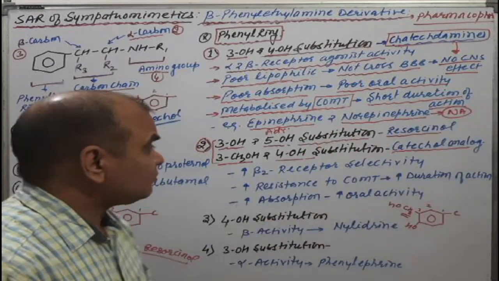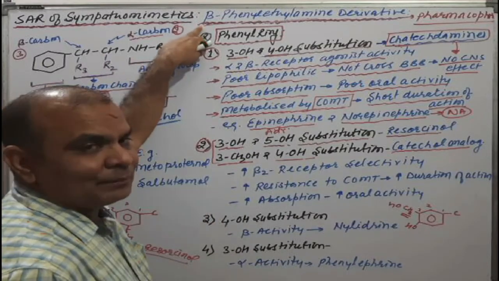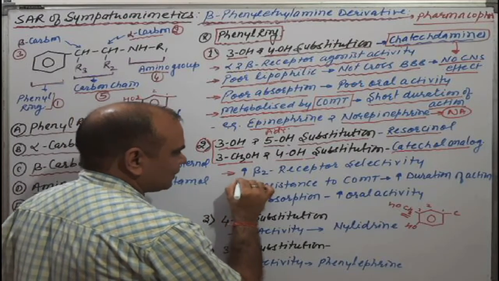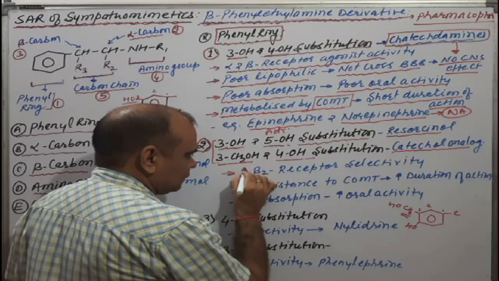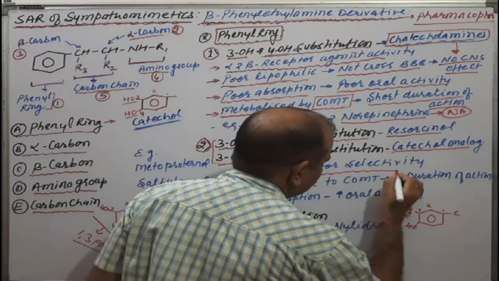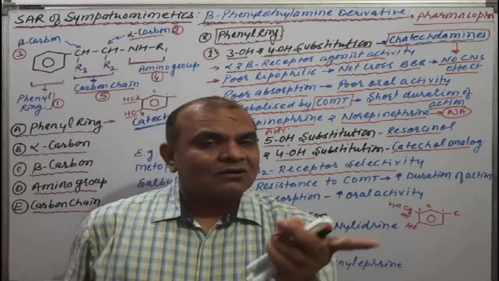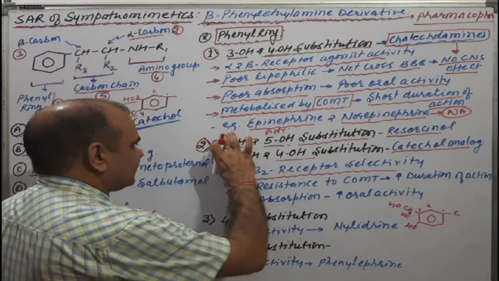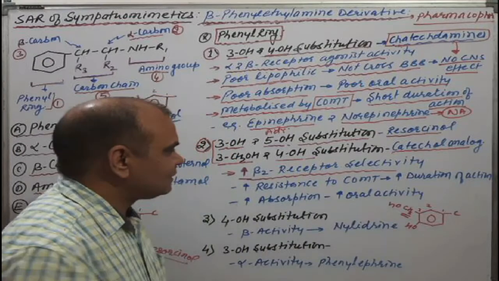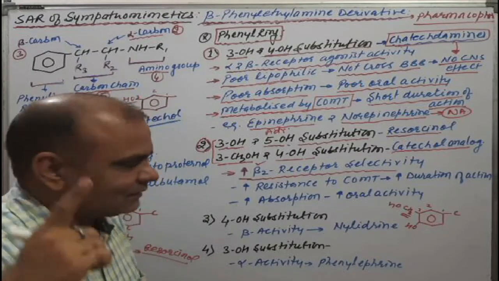If we do such substitution on beta phenylethylamine, then what will be the action? First point, the arrow shows increased beta 2 receptor selectivity. If we introduce such functional groups apart from catecholamines, these are not catecholamines; these are resorcinol derivatives and catechol analogs. So beta 2 receptor selectivity is increased.